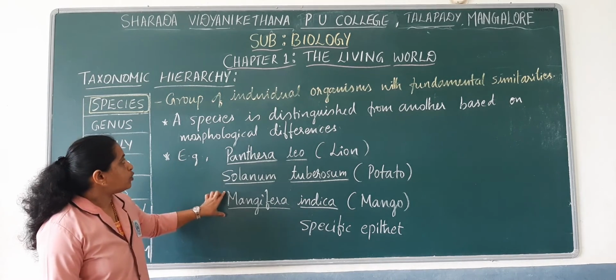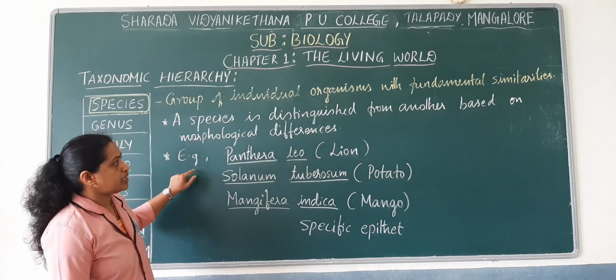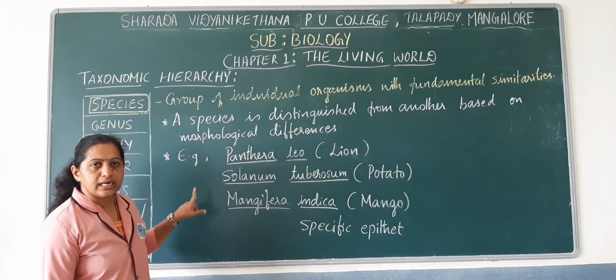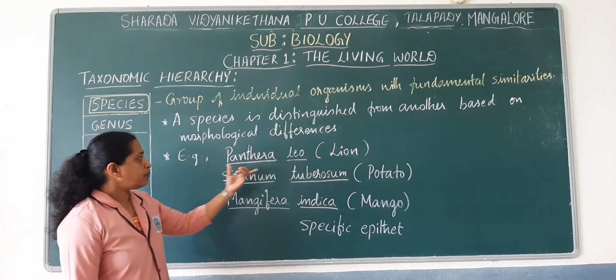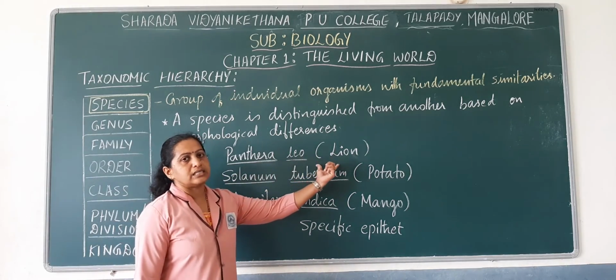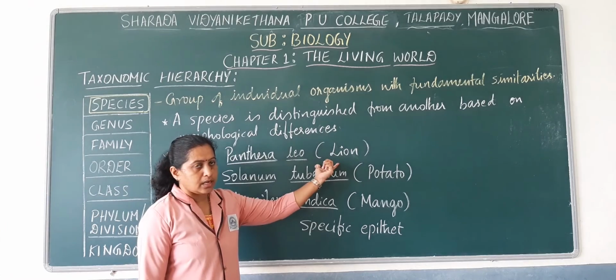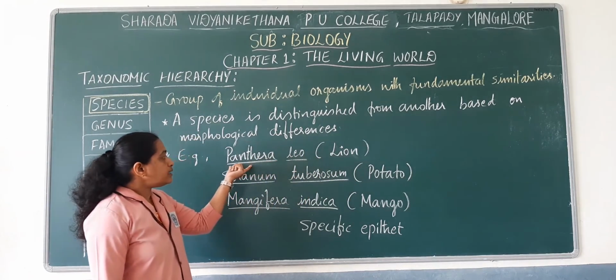As I told, a species can be distinguished from another species based on morphological differences. For example, if we take Panthera leo, it is the scientific name of lion, and there is one more species included under the same genus.